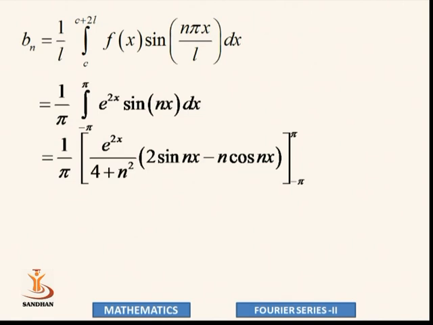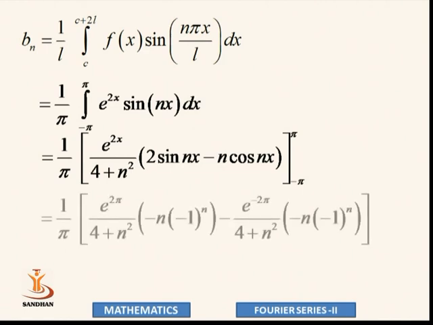So let's put the upper limit and lower limit. Value of x is pi. So e to the power 2 pi upon 4 plus n square, 2 sine n pi. The value of sine n pi is 0. So minus cos n pi, that is minus 1 raised to n, and n is as it is.